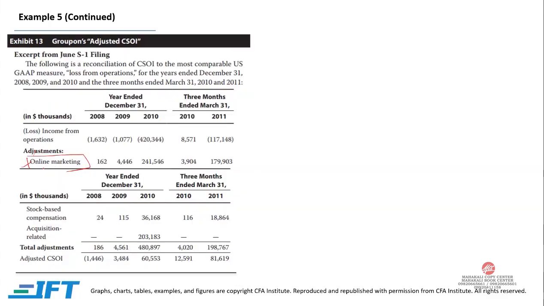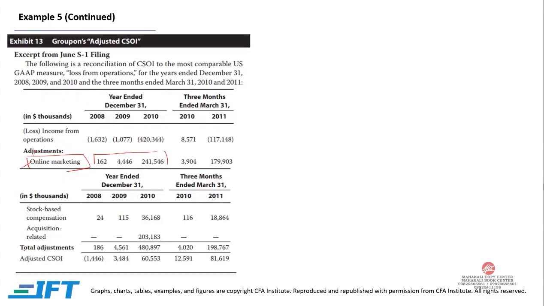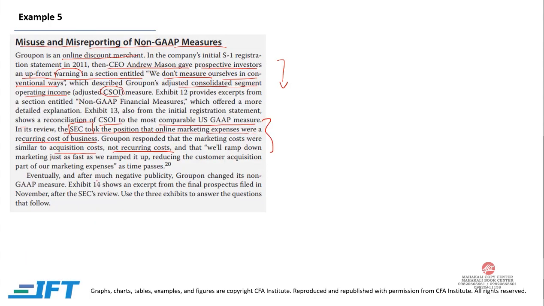And if we go and look, the online marketing expense has been there for the past 3 years, so it is recurring, and it needs to be accounted for. Eventually, and after much negative publicity, Groupon changed its non-GAAP measure. Now, what happened was that they were reporting this adjusted operating income, and they were adding back all of these three expenses, especially the online marketing expense. Now let's read: eventually, and after much negative publicity, Groupon changed its non-GAAP measure.